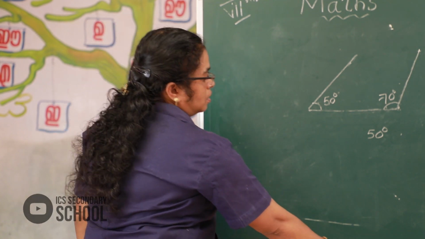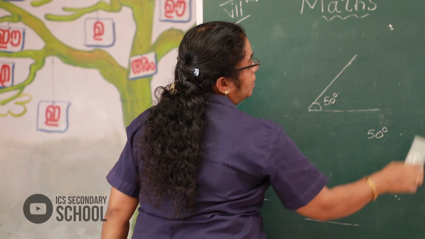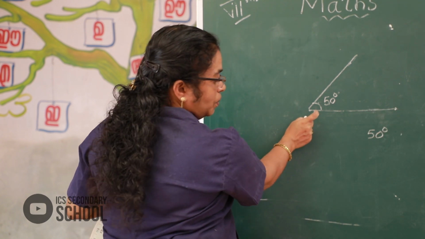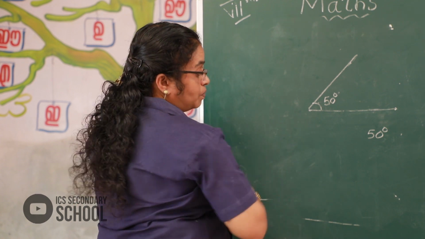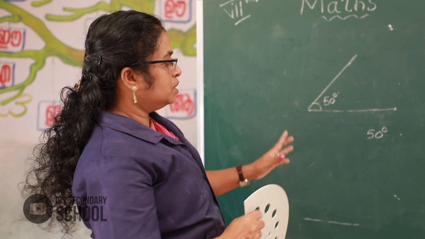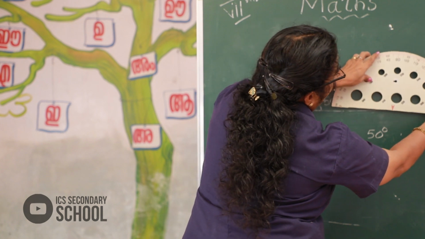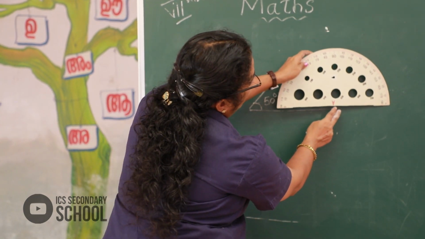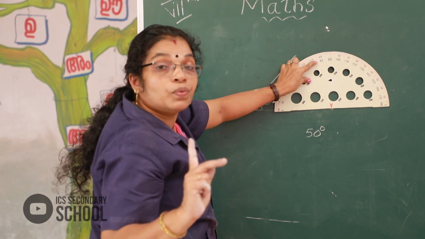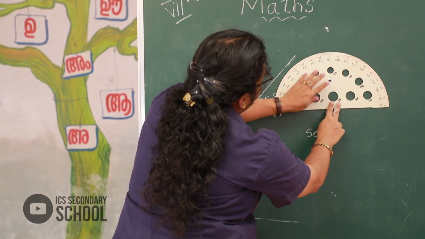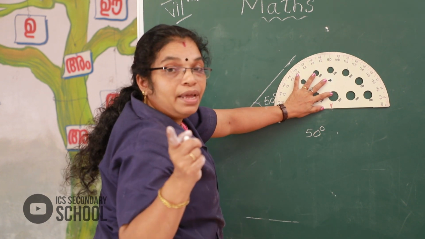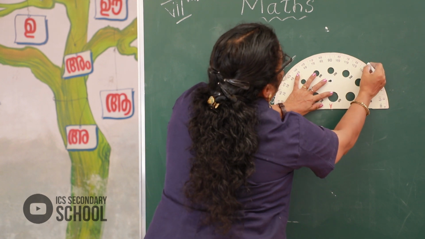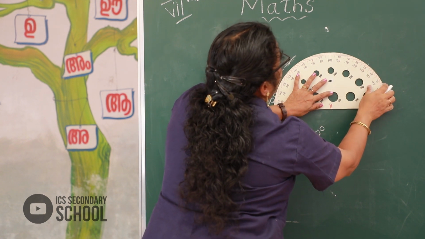Look here. Again, may I rub here? This point. This point. Here 50 degree. Okay, follow. Left side 50 degree. Then, we take the protractor and put the center of the protractor at the end point of the line and point how much degree? 50 degree. Here look. 50 degree.